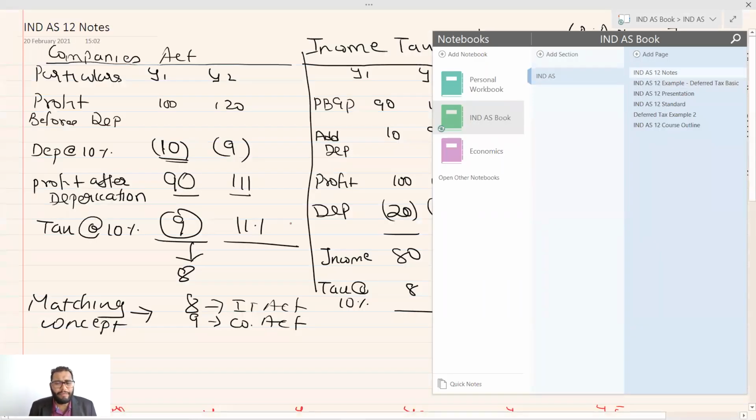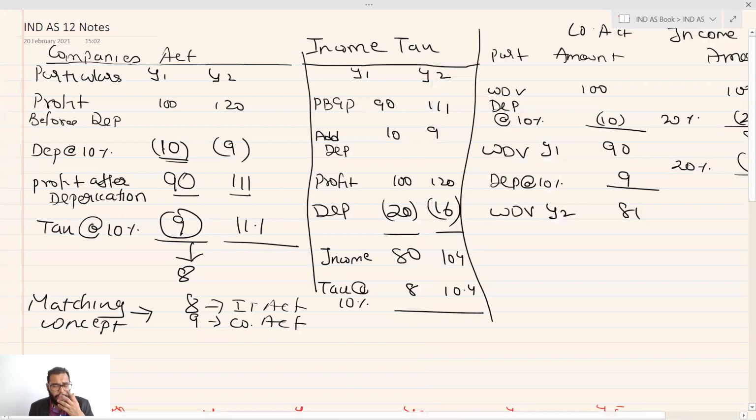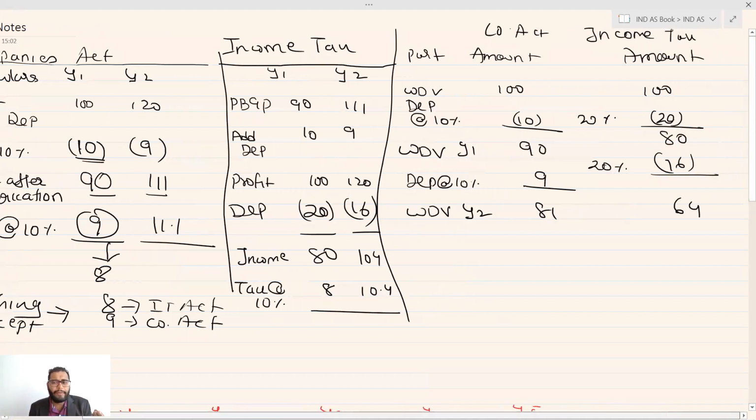So we understood that if the difference is of temporary nature, it will give rise to the deferred tax. Now in the example we saw earlier, my WDV as per the Companies Act was 81 and my tax amount was 64. So both are different.